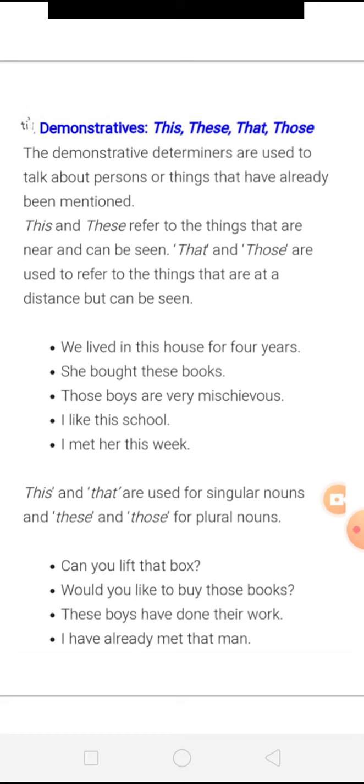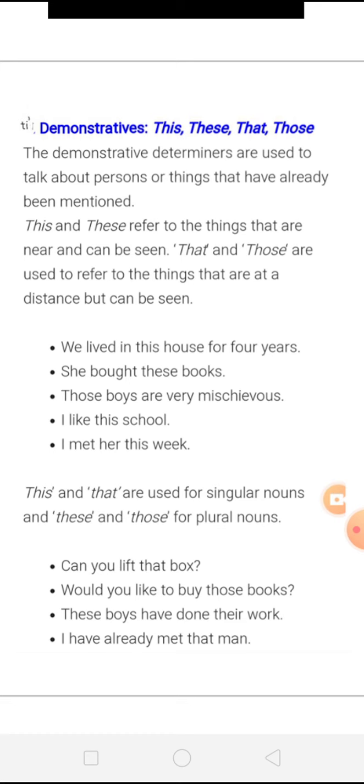So are you getting what I am saying? This and these refer to the things that are near and can be seen, right? And that and those are used to refer to the things that are at a distance but still we can see it, right? For example, we lived in this house for 4 years. She bought these books. Those boys are very mischievous. I like this school. I met her this week.